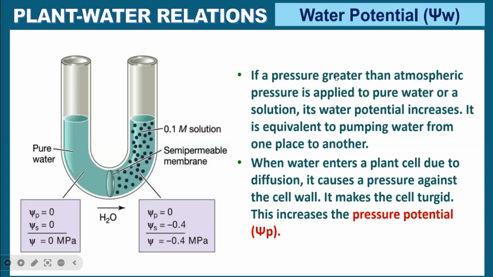If a pressure greater than atmospheric pressure is applied to water or a solution, its water potential will increase. It is equivalent to pumping water from one place to another. If I apply pressure to the water, the water potential will increase because the area will decrease and the molecules keep on moving. If you decrease the area, they will bang into each other again very fast. That is how water potential will increase.